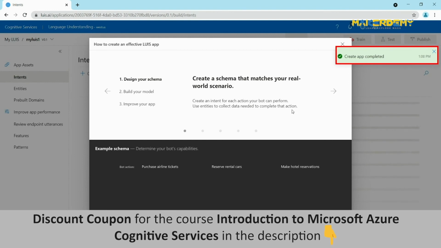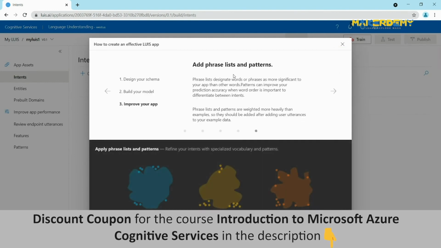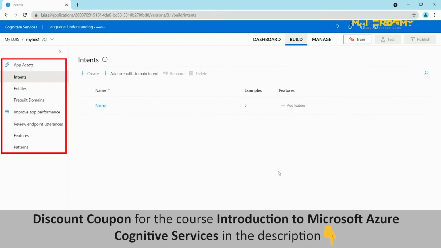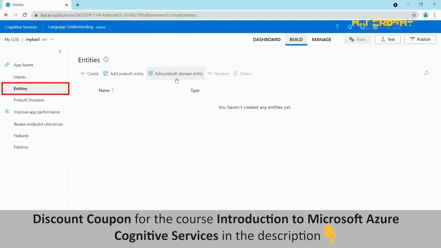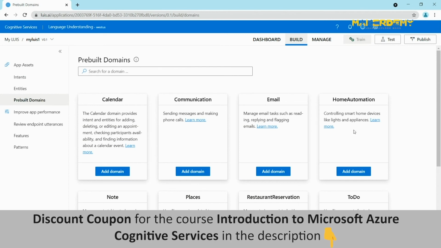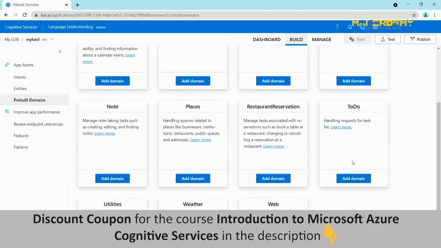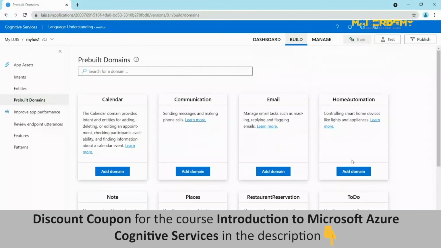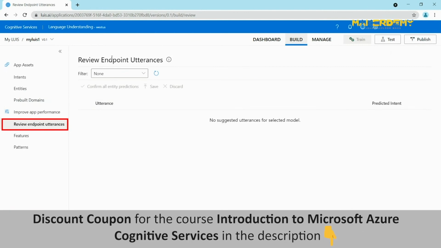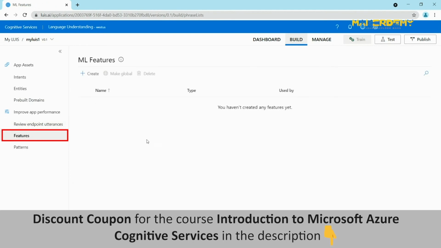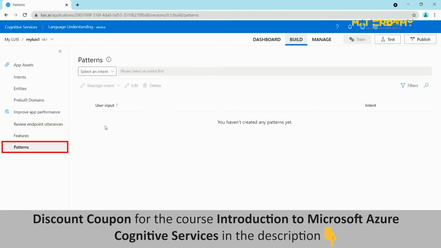The app has been created, and now you can go through the various features that are shown here. Let's close this, and then on the left side pane, we can see the various parameters of the app. These 3 come under App Assets. We can add intents, entities here. The pre-built domains here have ready-made intent and entities for domain-specific databases like calendar, home automation, and many more. These 3 here are to improve the app performance. Review endpoint utterances is where the intent is predicted based on the utterance that we give. We can create machine learning features here. We can create patterns for the intent that helps the app understand the user better.